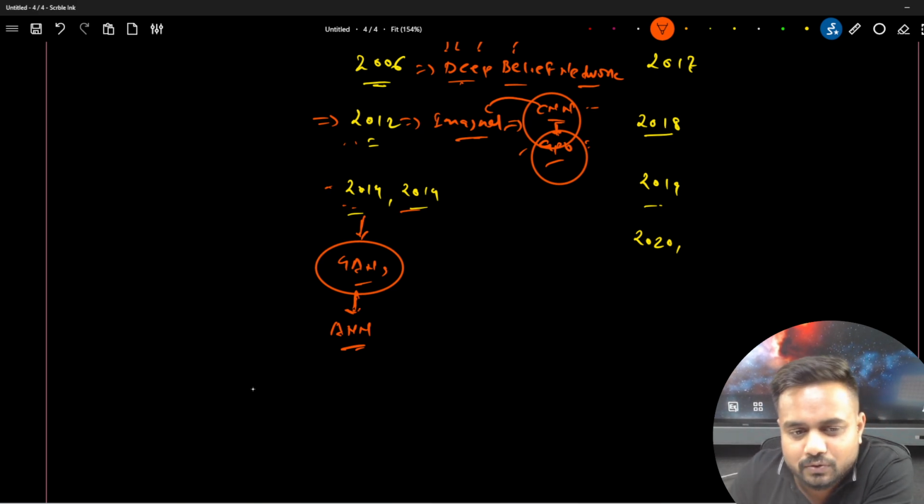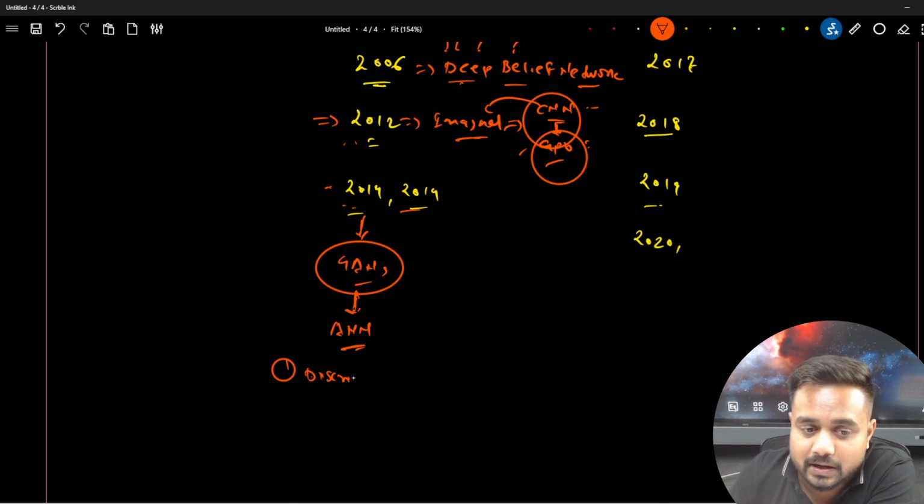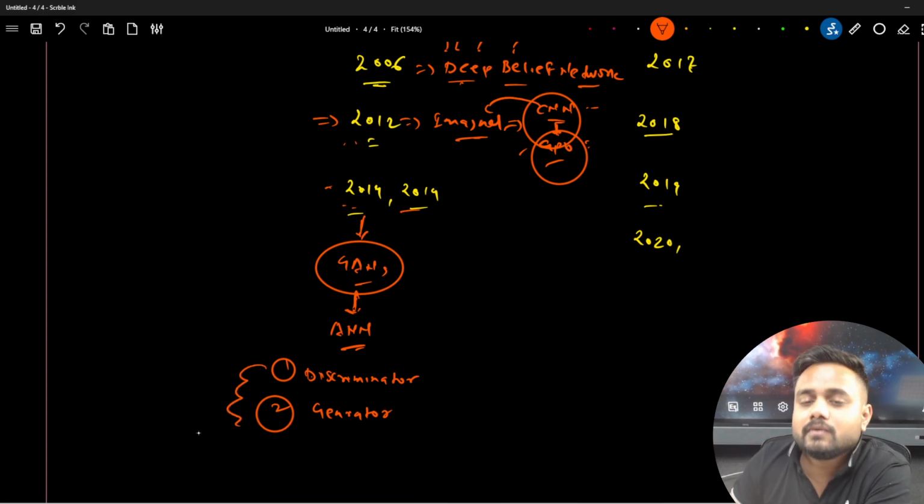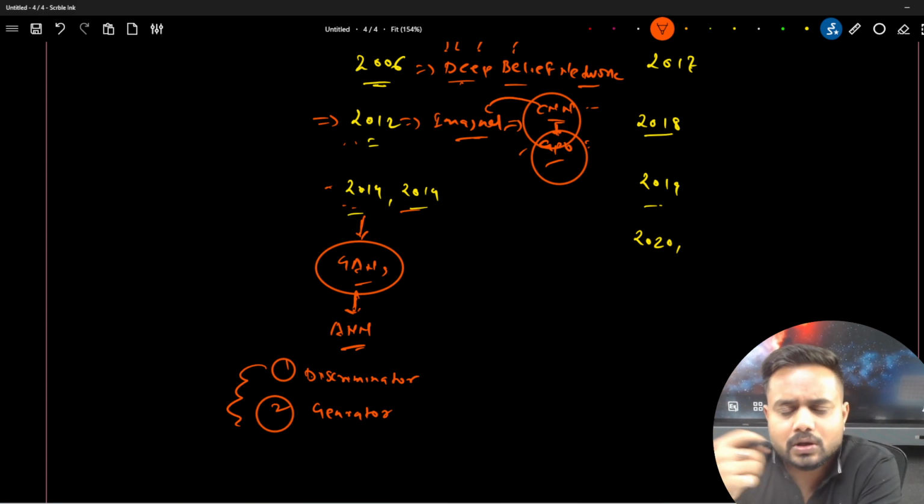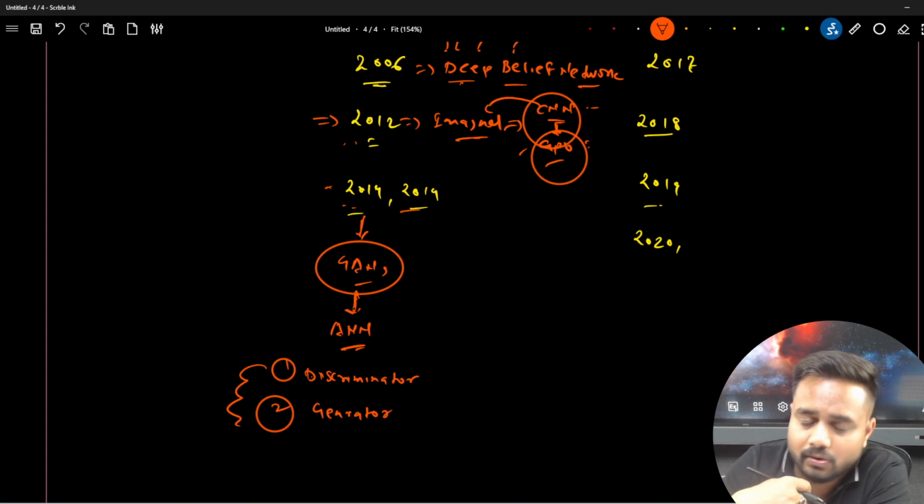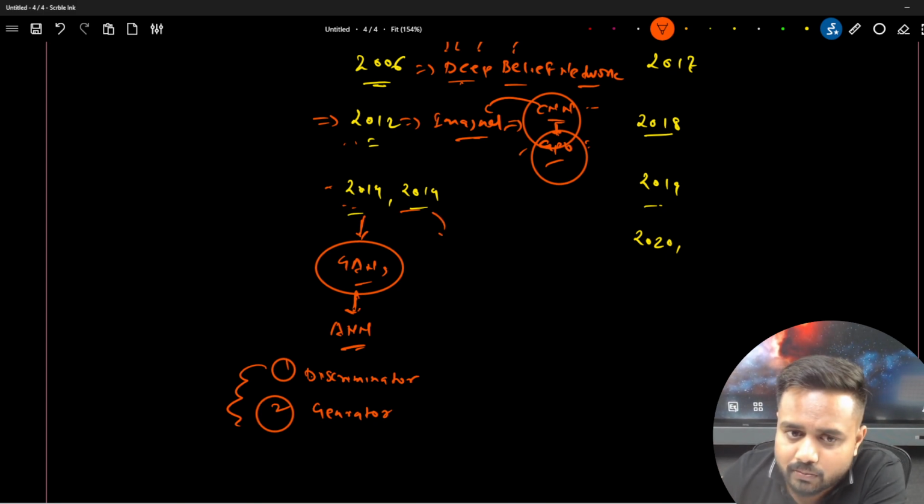So we have two parts of the GAN. The first is called the discriminator, and the second is called the generator. The generator is responsible for generating the data. If you want to know more about GANs and all, then definitely I will record a specific video on top of it.